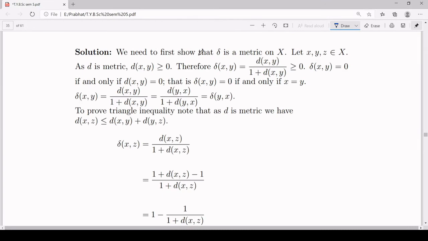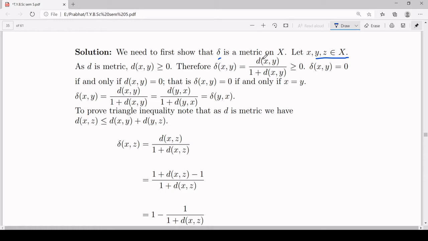Before proving d and delta are equivalent, we should first make sure that delta is a metric on our set capital X. For that, you take three elements x, y, z inside your set capital X. Now we will prove one by one all the three conditions which your delta should satisfy to be a metric. First condition: for any x and y, delta of xy should be greater than or equal to 0 and it is equal to 0 if and only if x is equal to y.